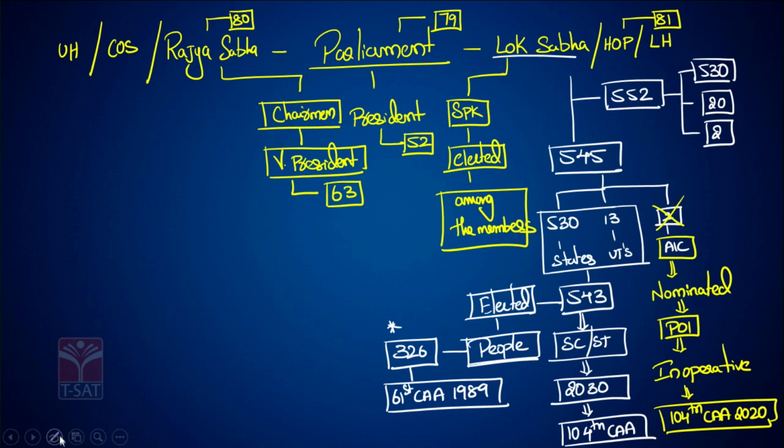Now what is the composition of the Rajya Sabha? The maximum strength of the Rajya Sabha is 250, and the present strength of Rajya Sabha is 245.